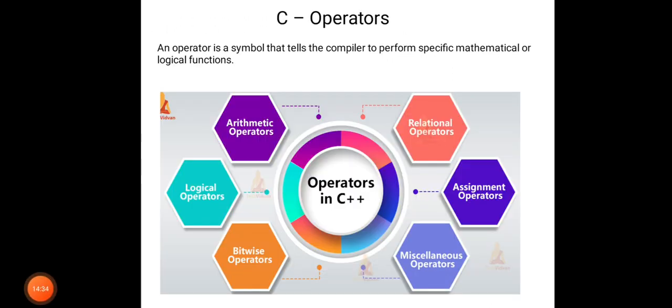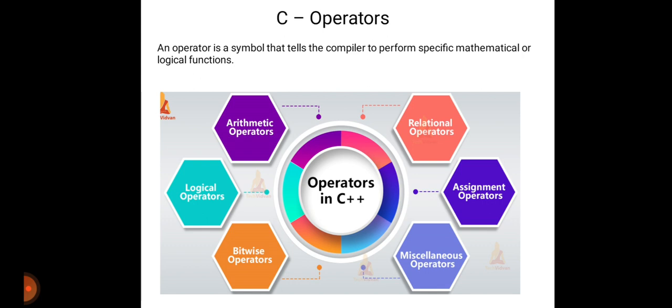Then the next point is C operators. There are 6 types of operators: arithmetic operators, relational operators, logical operators, bitwise operators, assignment operators and miscellaneous operators. What does operator mean? An operator is a symbol which tells the compiler to perform a specific mathematical or logical operation.